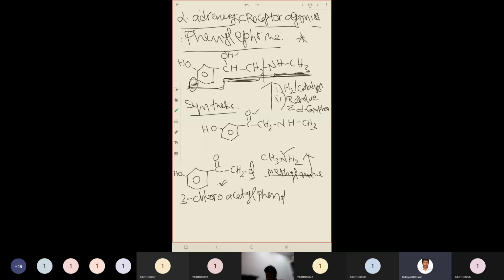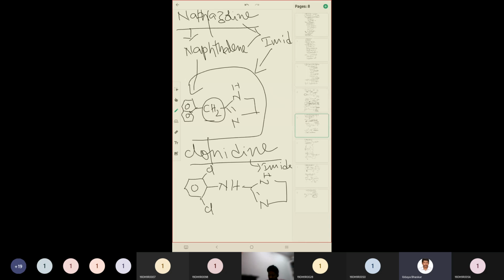In order to get the hydroxyl group, we add hydrogen with a particular corresponding catalyst, and we resolve it with D-camphor. Resolution is needed when the compound is optically active, and we need to get only the specific isomer, this one. So we are getting this. So we have discussed this synthesis.